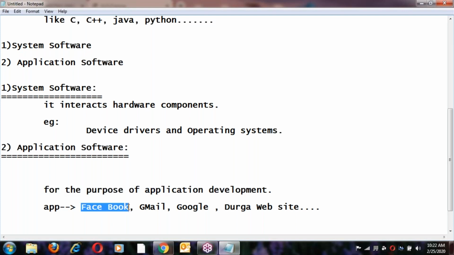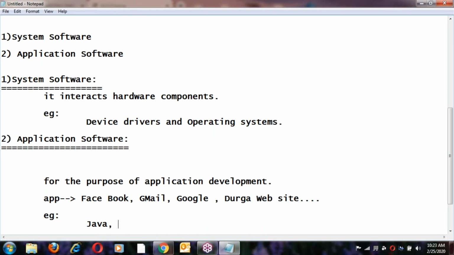Applications like Facebook, Gmail, Google, the Durga website, Amazon, online shopping, Flipkart, banking applications, all the applications, right? To develop these applications, we need some software. That is called application software. The best example is Java. In the market, most of the applications are developed in Java. 80% of the total application software field is developed in Java. Java is the most used application software.